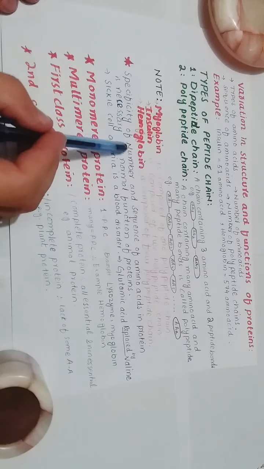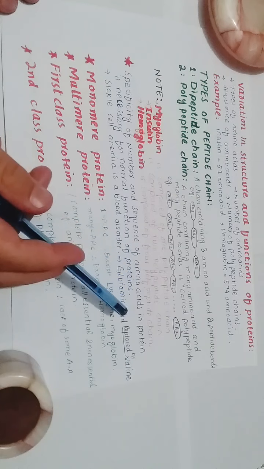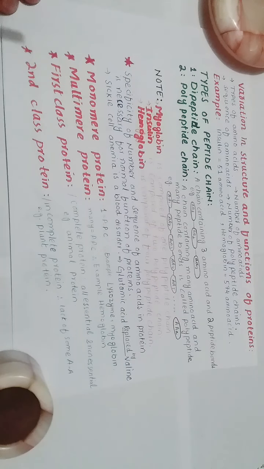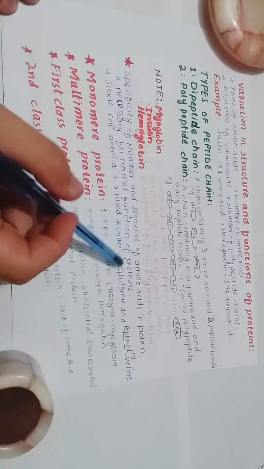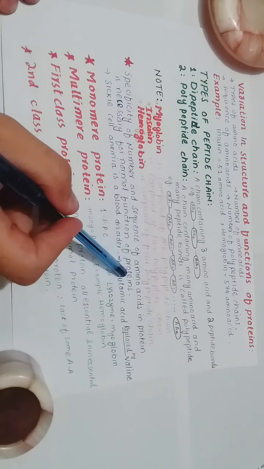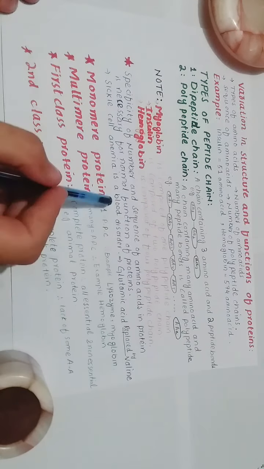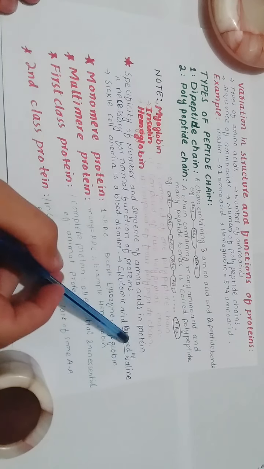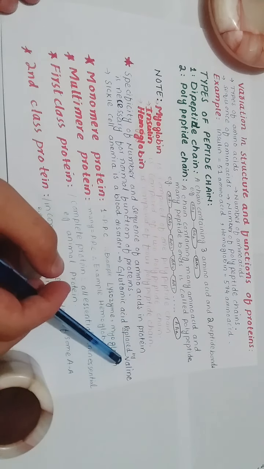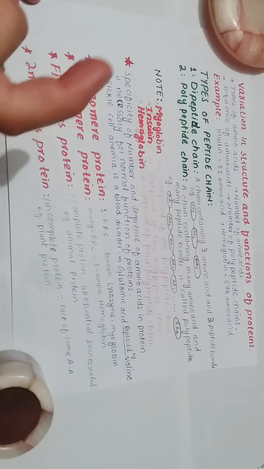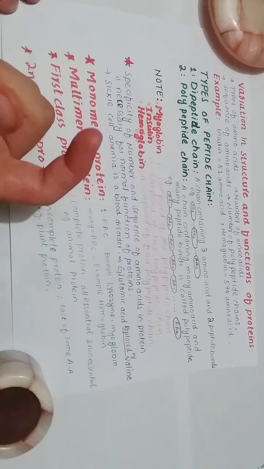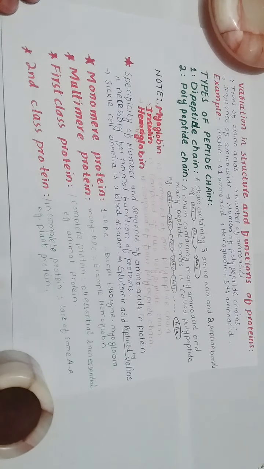Now, the specificity of the number and sequence of amino acids in a protein is very, very necessary for the normal function of the protein. For example, there is a blood disorder called sickle cell anemia, which occurs when glutamic acid is replaced by valine. So the hemoglobin becomes sickle shaped and it gets the disorder called sickle cell anemia.